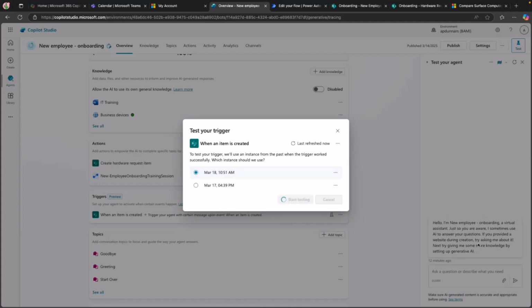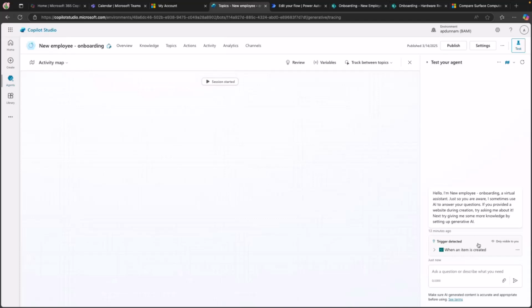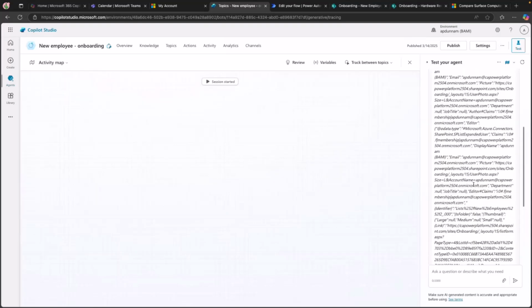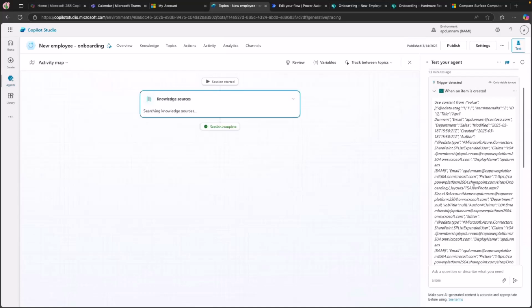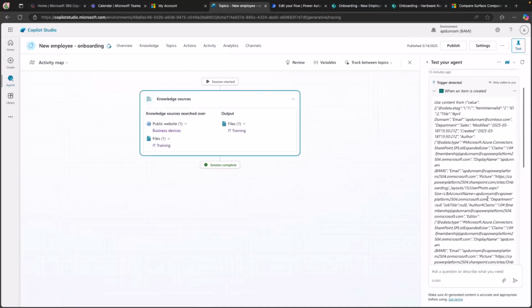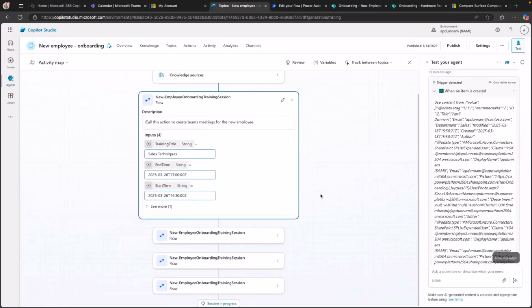And this second part of the process could take a minute too, as it thinks through everything and goes and gets the information. So we can tell from this conversation history that the trigger was detected. We can expand that out, and we can see the full payload that in this case was passed in from the flow that we had. So here's all the details about that item that I added. And now here's that conversation, that activity history I was talking about.